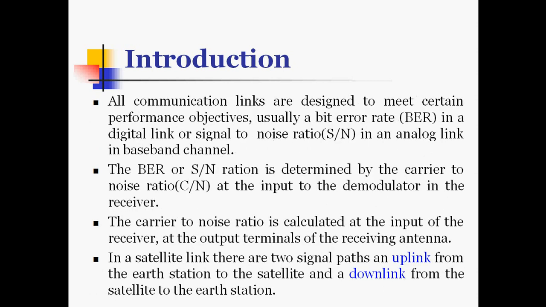So all communication links are designed to meet certain performance objectives, usually a bit error rate in a digital link or signal to noise ratio in an analog link in baseband channels. The bit error rate or signal to noise ratio is determined by the carrier to noise ratio at the input to the demodulator in the receiver. The carrier to noise ratio is calculated at the input of the receiver and at the output terminals of the receiving antenna. In a satellite link, there are two signal paths: an uplink from the earth station to the satellite, and the other path is the downlink from the satellite to the earth station.